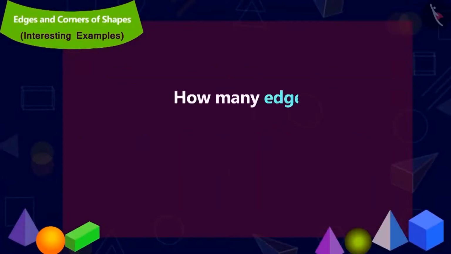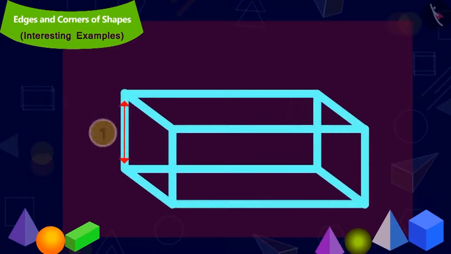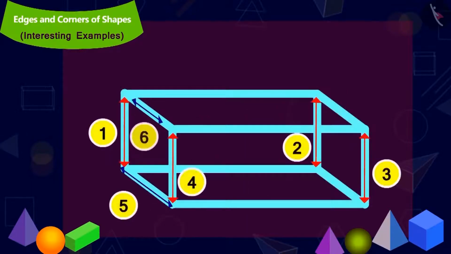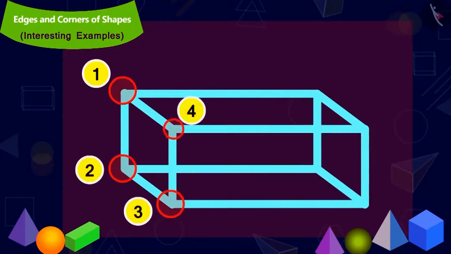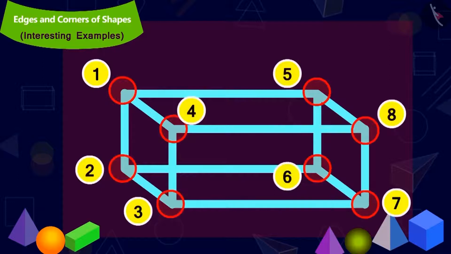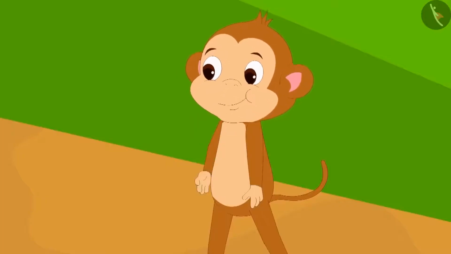Can you tell how many edges and how many corners does it have? Here are the edges. How many edges are there in total? 12. And how many corners? 8. Babban's answer is absolutely correct. He quickly ate the burfi.